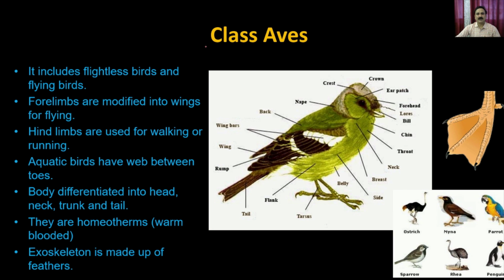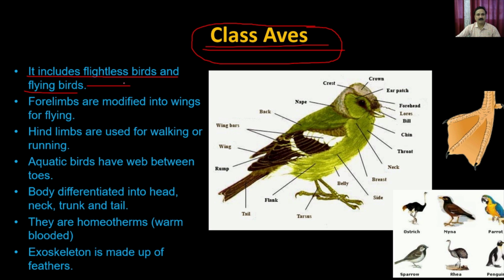Then we'll move on to the class Aves. So class Aves is mostly the class where you have the birds, right? It includes the flightless and the flying birds. So you can have birds which are able to fly, or birds which are not able to fly. The forelimbs are modified into wings for flying. So they have only two limbs, the hind limbs, and the forelimbs are converted into feathered wings, and that's how they are used for flying.